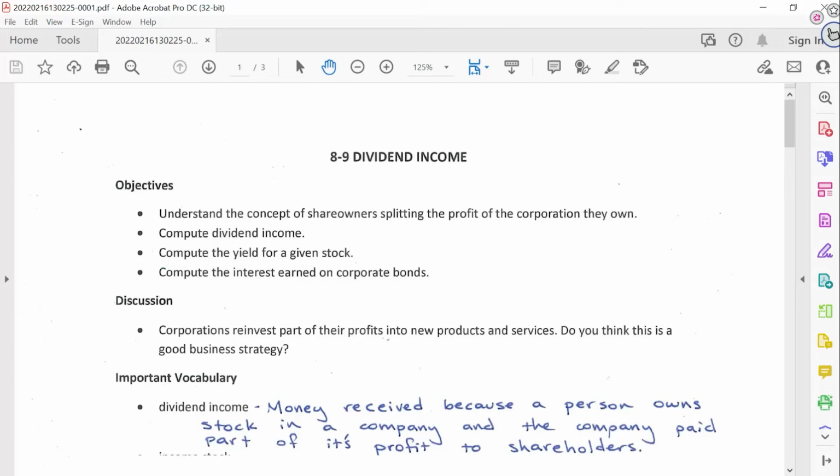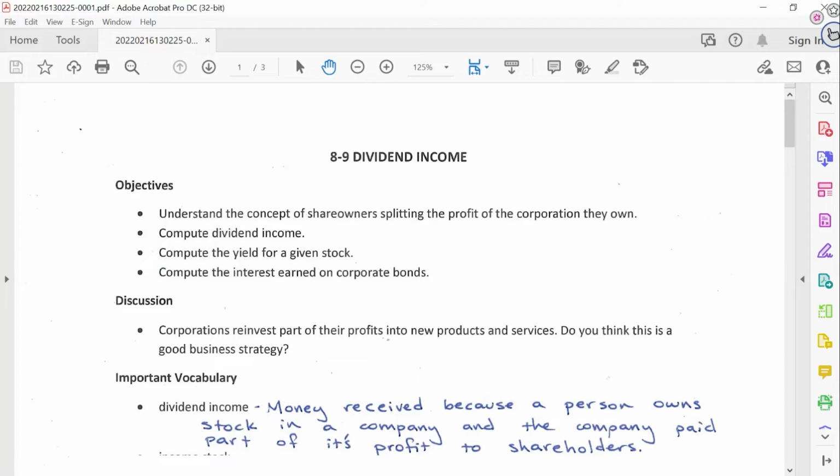This is the last video and the last section for Chapter 8 on the stock market. And in this video, we're talking about dividend income. We'll talk about the concepts of shareholders splitting the profit of a corporation they own, compute dividend income, compute the yield for a given stock, and also compute the interest earned on corporate bonds.